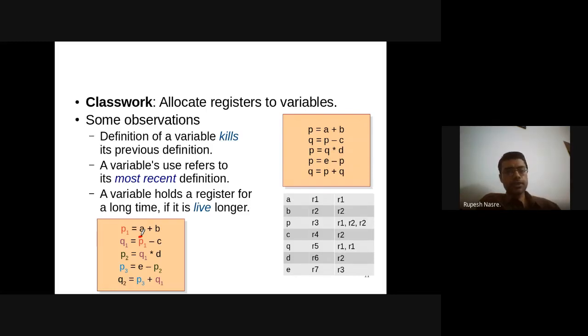Are you able to see the screen, or has it gone? Can somebody confirm that you are able to see it? It's stuck. Okay, let me. Right, so it should come up now.